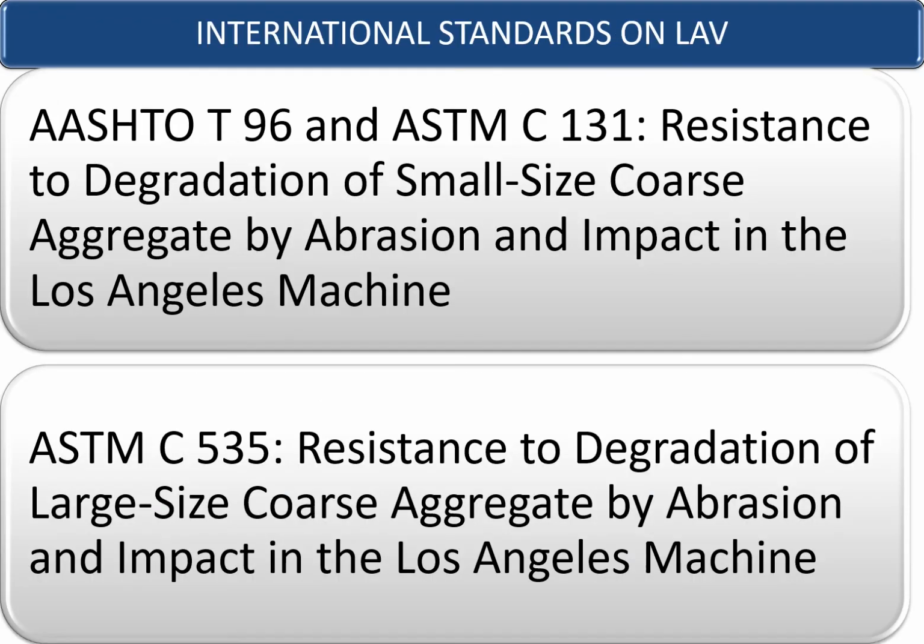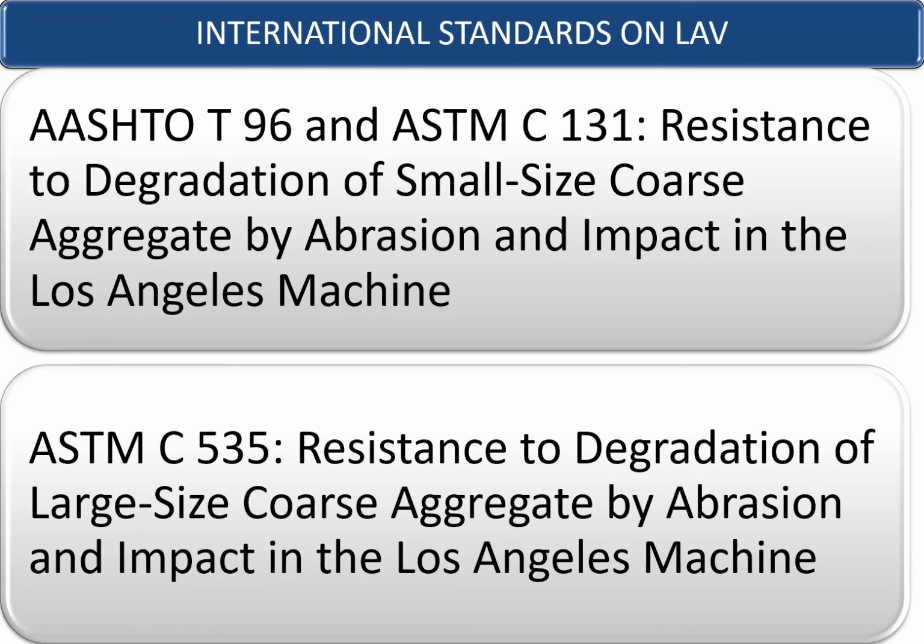Some of the international standards on LAV, if you see: in IS you have IS 2386 Part 4 designating the methods of test as far as LAV is concerned. AASHTO T96 and ASTM C131 also talk about the LAV test in their codes with the heading resistance to degradation of small size coarse aggregates by abrasion and impact in the Los Angeles machine. ASTM C535 also talks about resistance to degradation of large size coarse aggregates by abrasion and impact in the Los Angeles machine.